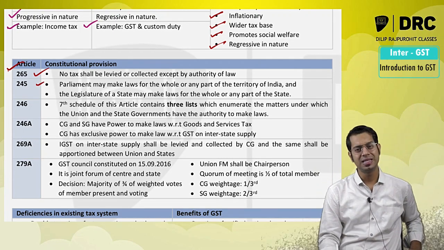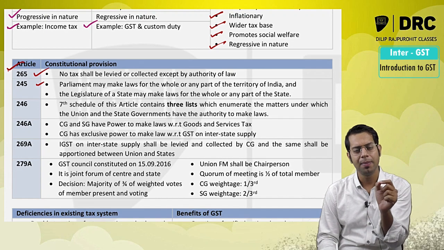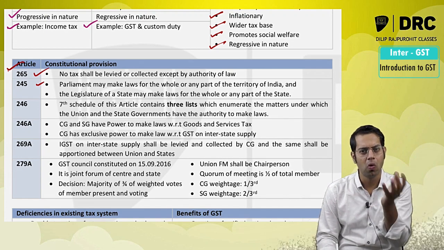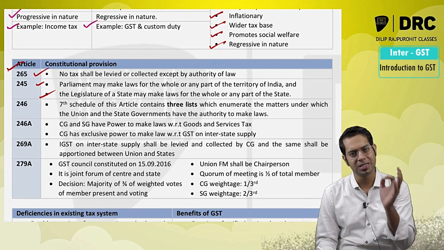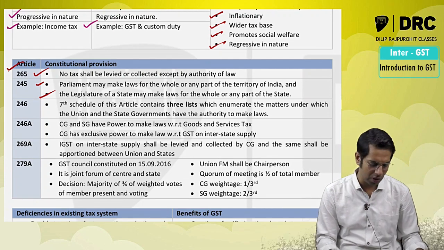Article 245 says the central government or the parliament has the power to make law for the whole or any part of India. Similarly, the legislature of the state or the state government has the power to make law for the whole or any part of that particular state.